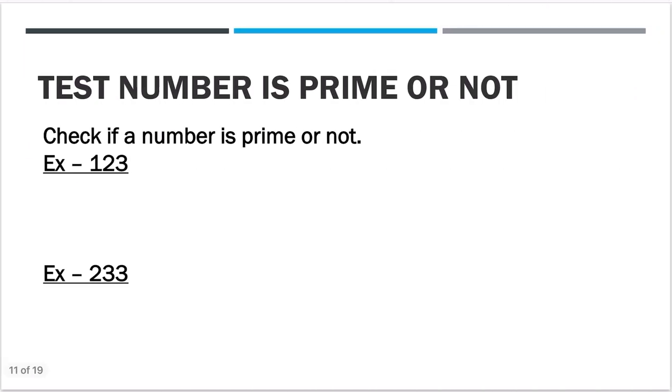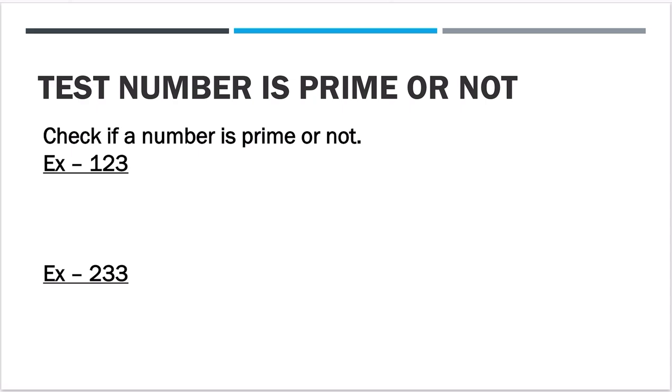Now moving on. Now this part might not be needed in the exam. The question might come from this or not, but it's a very easy thing. Suppose they ask you, is 123 a prime number?